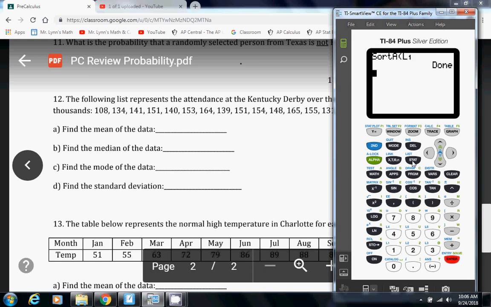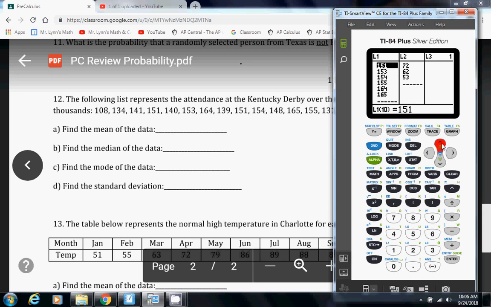So now when I hit Stat and Edit, the numbers are now in order. So I look for any duplicates. So far I don't see any. Okay, there's 2 151s, and that's it. So the only duplicates I have are 151. So that is my mode, 151, because that's the number that appears more than once.